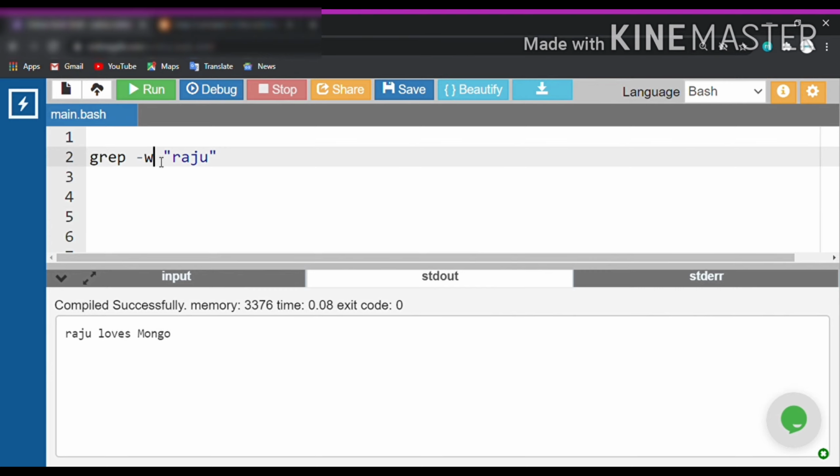We may want to see the number of lines, or just count the number of lines which contain our searching pattern.